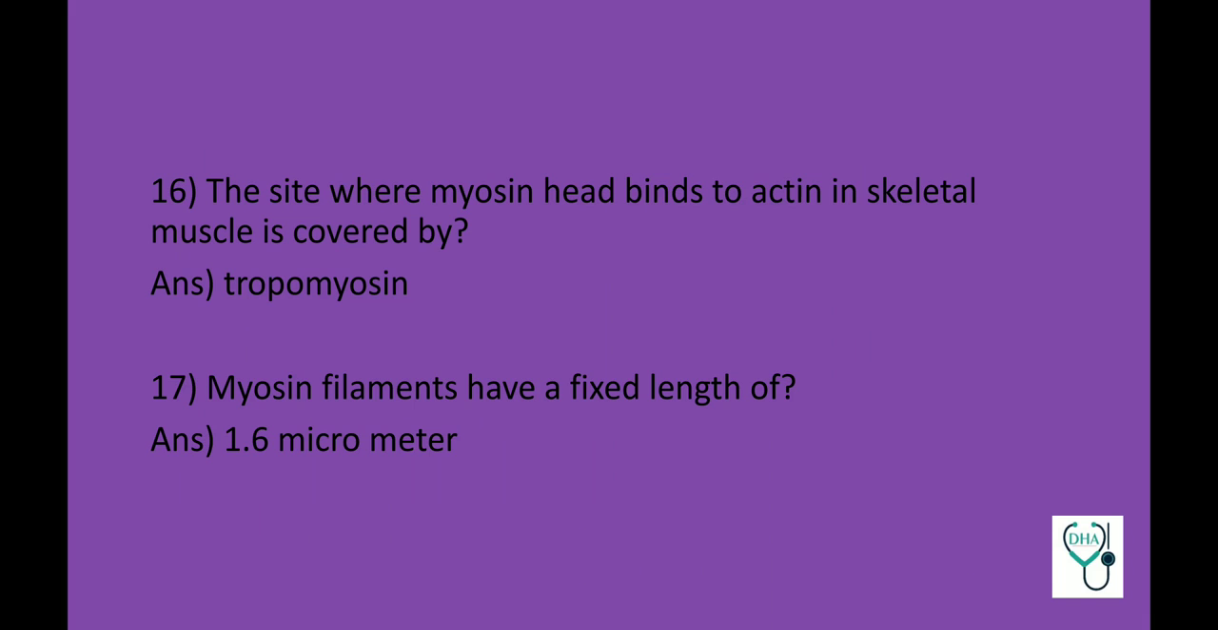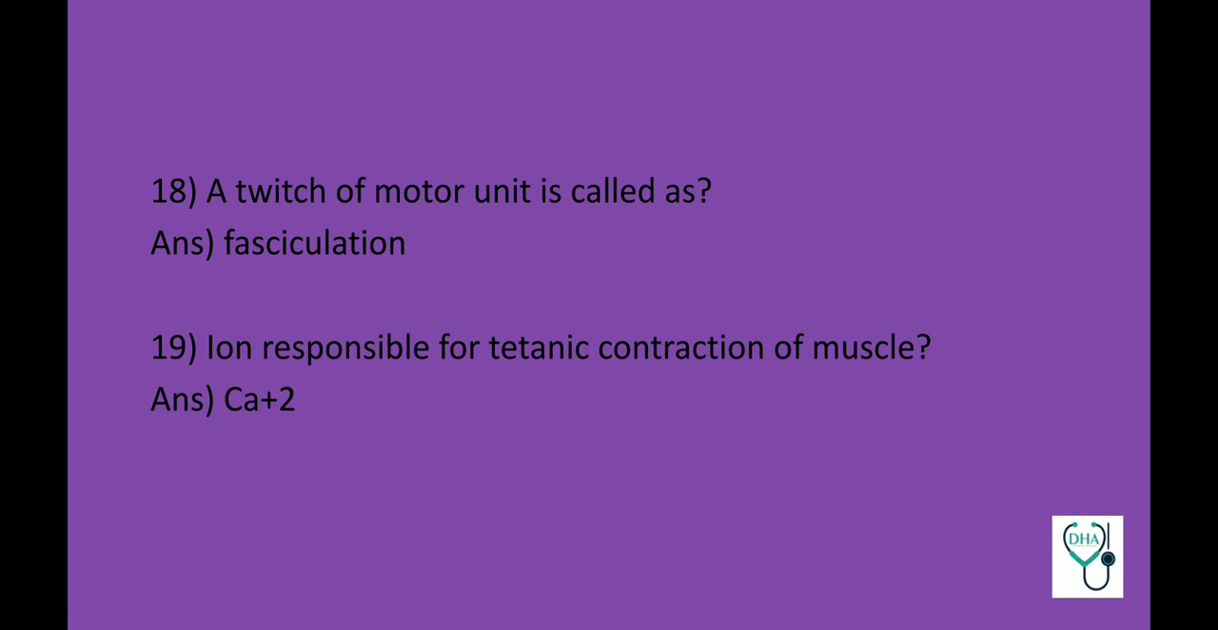The site where myosin head binds to actin in skeletal muscle is covered by tropomyosin. Myosin filaments have a fixed length of 1.6 micrometer. A twitch of motor unit is called as fasciculation.